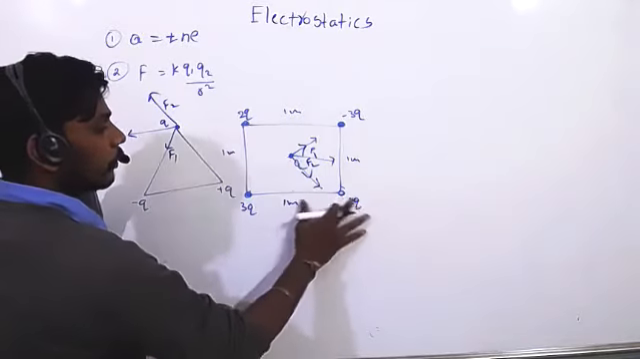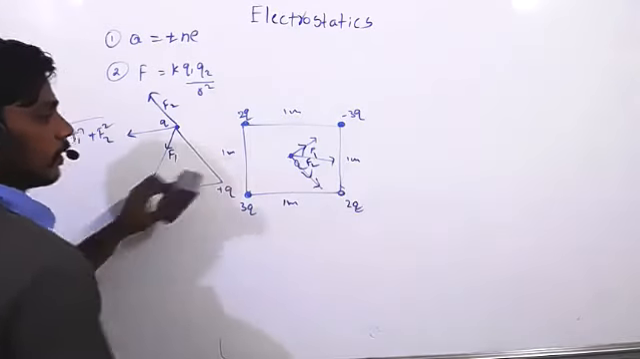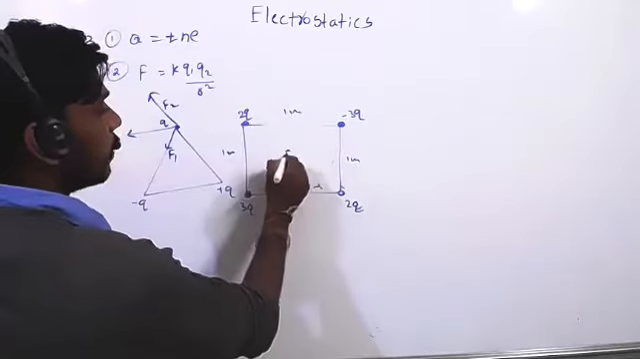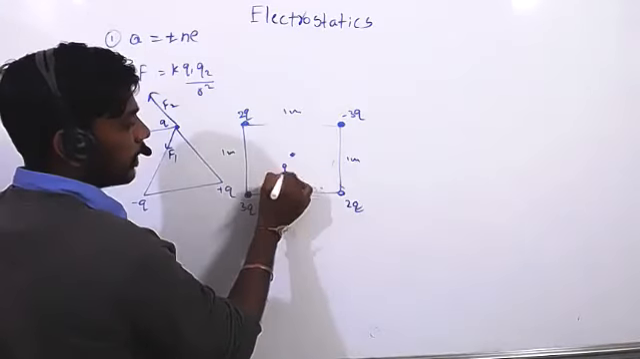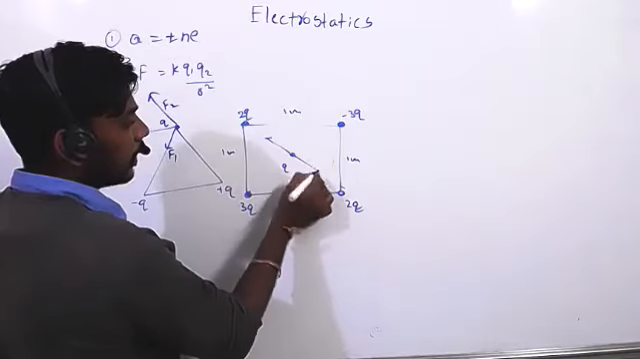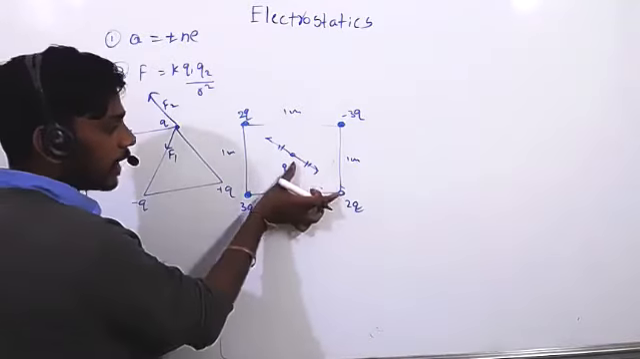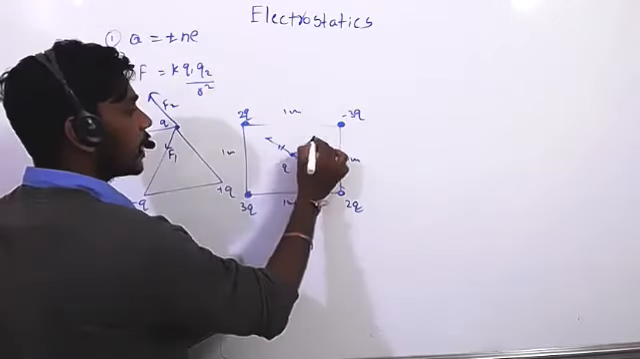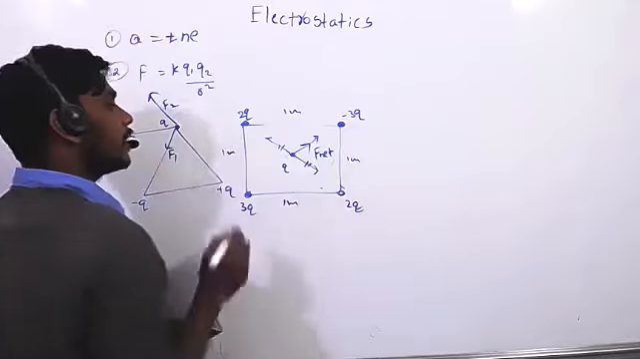Suppose it is 2q. It is 2q. Now what will happen? If you place one of the charge here, due to the one of the charge, force acts in this direction, here in this direction. How much force is acting? Yes, it will become 0. But here, force is acting in this direction, and here also force is acting, so F net will be in this direction. Am I clear?